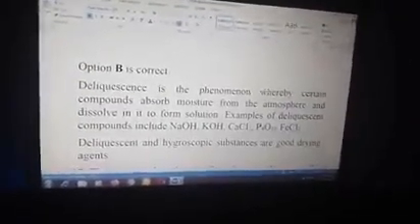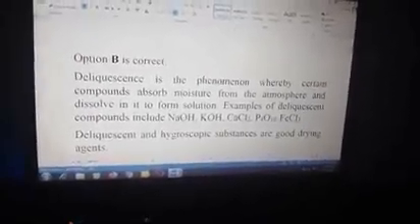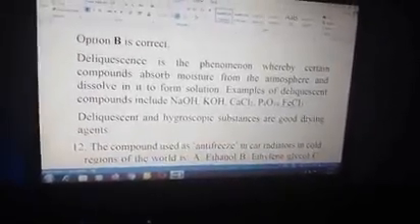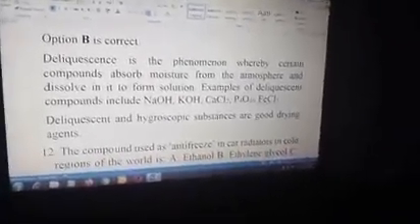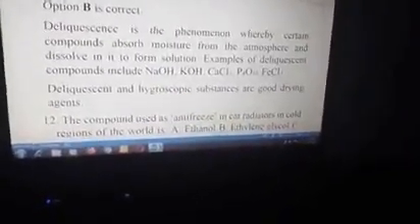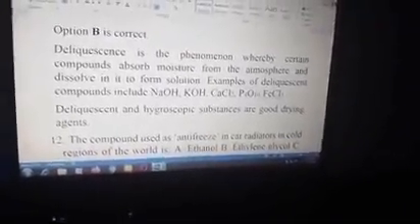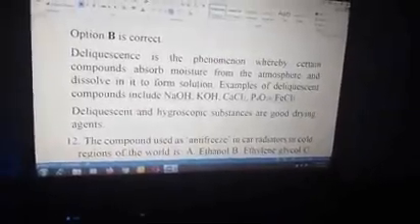Liquescence is a phenomenon whereby certain compounds absorb moisture from the atmosphere and dissolve in it to form a solution. Examples of liquescent compounds include sodium hydroxide, potassium hydroxide, calcium chloride, phosphorus pentachloride, and iron(III) chloride. These compounds absorb moisture and form solution. That's why in the laboratory their containers are well covered. When you open them newly, after using some quantity, you cover it very well to avoid moisture from the atmosphere